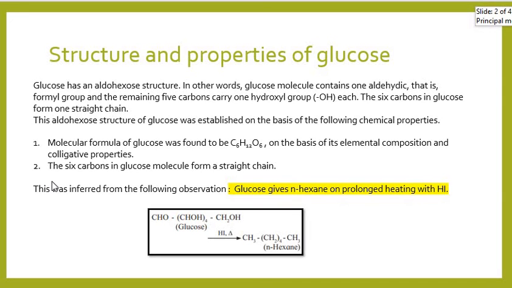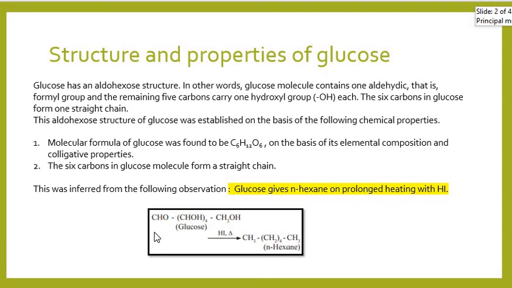This aldohexose structure of glucose was established on the basis of the following properties. That means we are going to learn how we are proving that glucose is an open chain compound having 5 hydroxyl groups and 1 aldehyde group. It has 6 carbon atoms, 12 hydrogen atoms and 6 oxygen atoms on the basis of elemental composition and colligative properties.